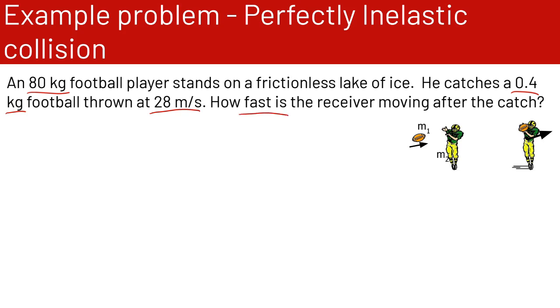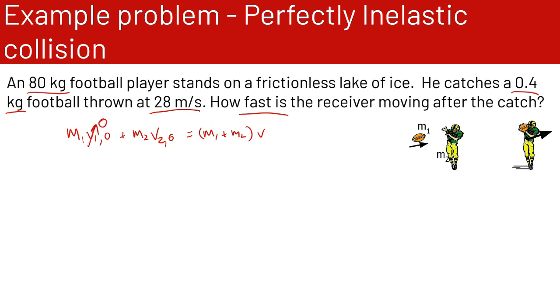Okay, so for a perfectly inelastic collision, we have the equation m1 v1 naught plus m2 v2 naught is equal to the combined masses m1 plus m2 times the new velocity v. So the velocity of the football player initially is 0. He stands on a frictionless lake of ice. So we have 0 velocity to begin with for the football player.